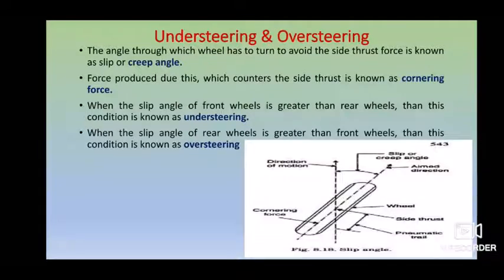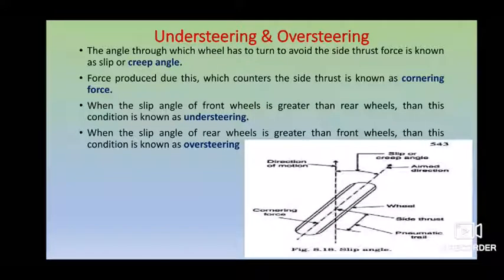So here there is a figure which has been given to you. Here is the centerline axis of your wheel, and there is another one, which is your thrust angle. When you are actually making a turn, the thrust generated by your force onto this, there is an angle in between your thrust line as well as the center line of your wheel.